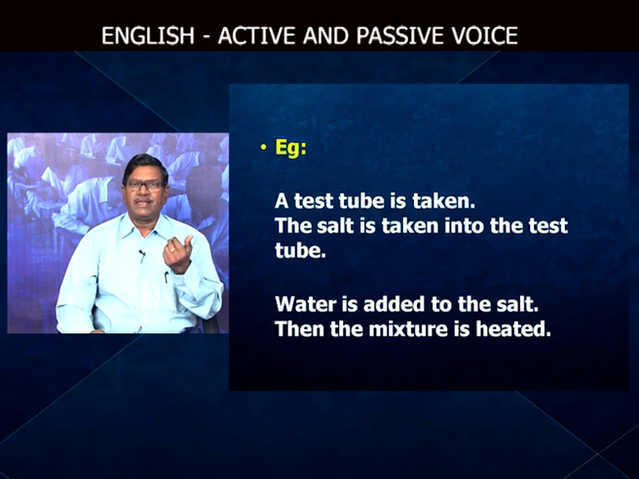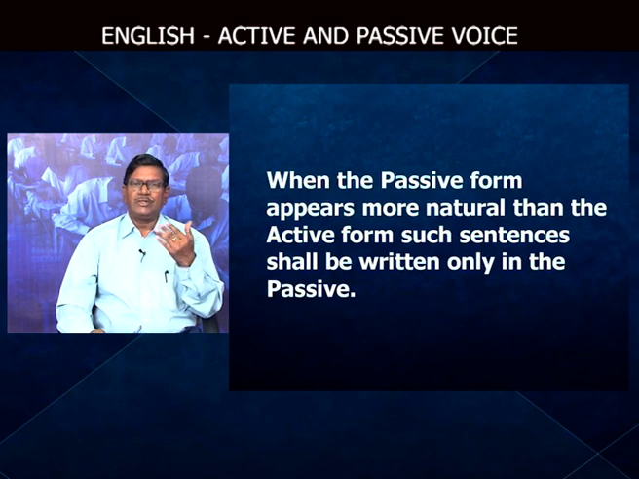In scientific writing, the subject, the doer, is not that important. What happened there, that is important. Therefore, we resort to objective writing, giving importance to the object. Objective writing using passivization. Okay? And when the passive form appears more natural than the active form, then such sentences shall be written only in the passive.